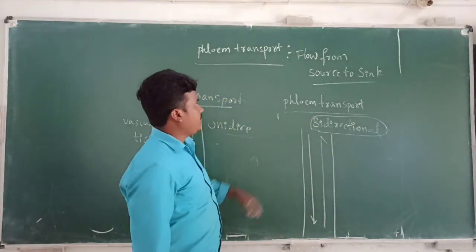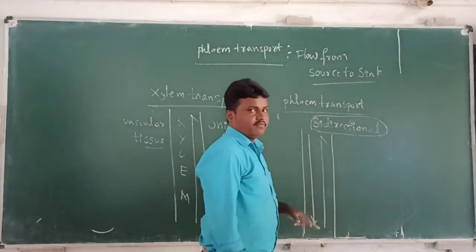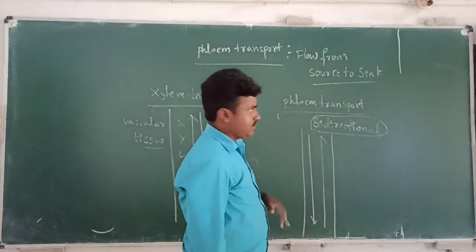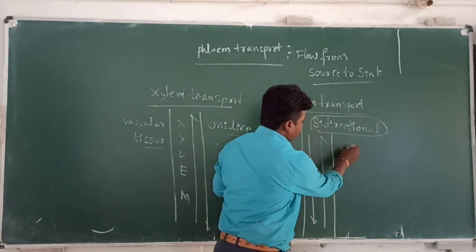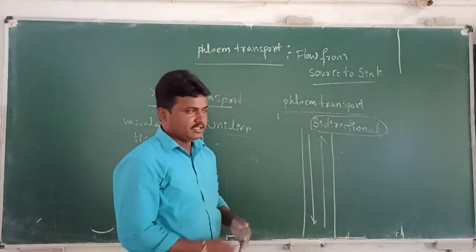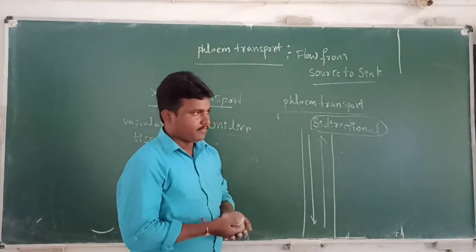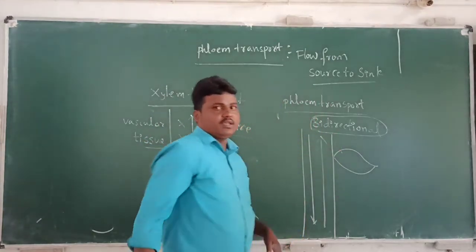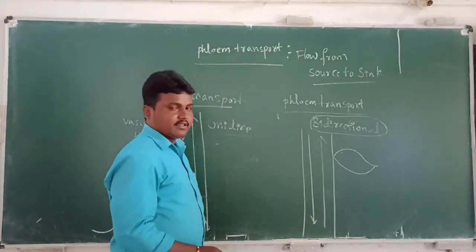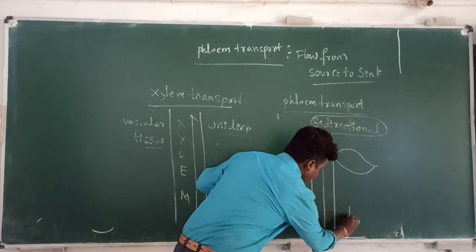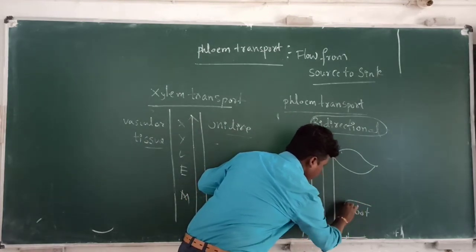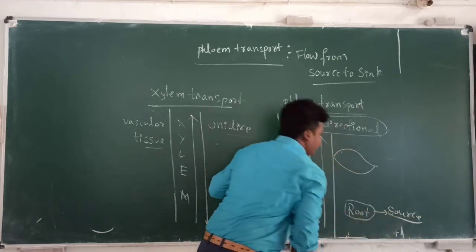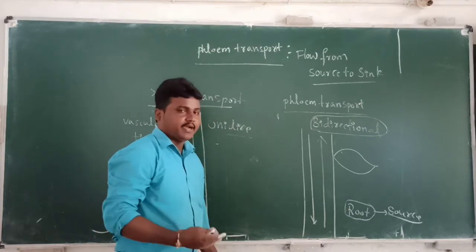From the source to the sink end, it acts like unidirectional. But in some conditions it goes from sink to source. In summer, the leaves fall down and photosynthesis does not take place. In that case, the root acts like a source. That's why it is called bidirectional.